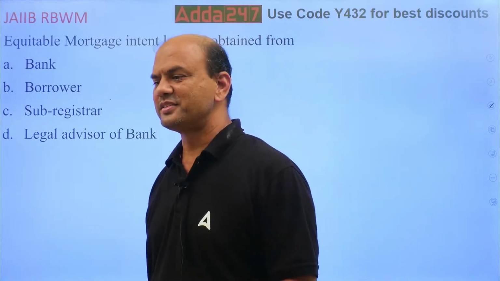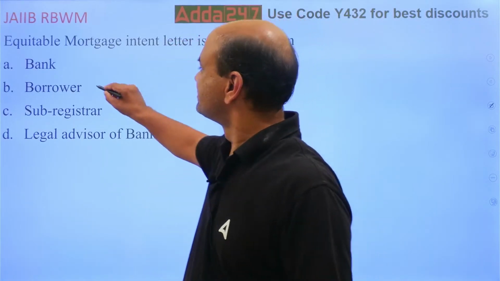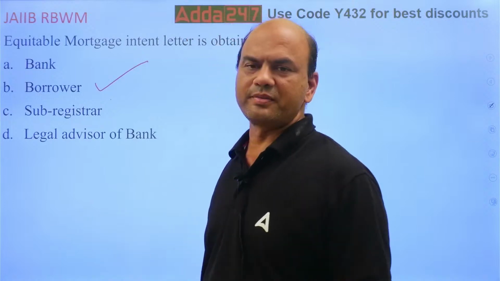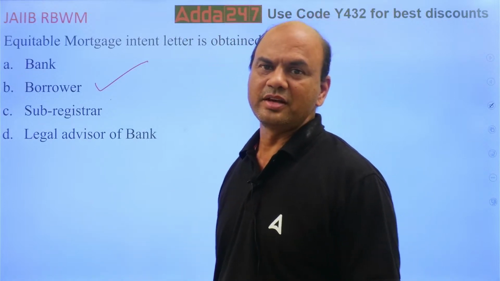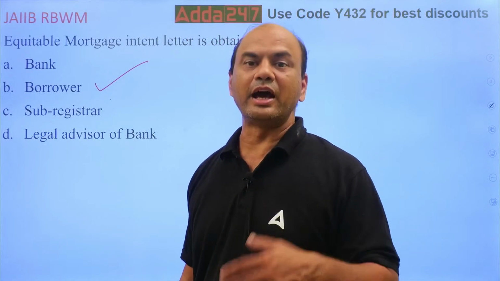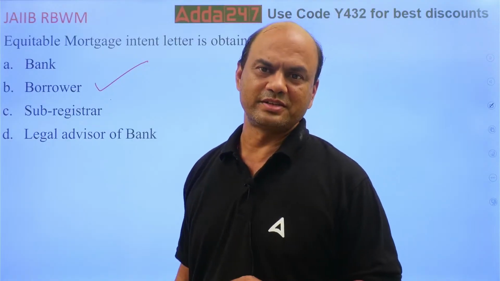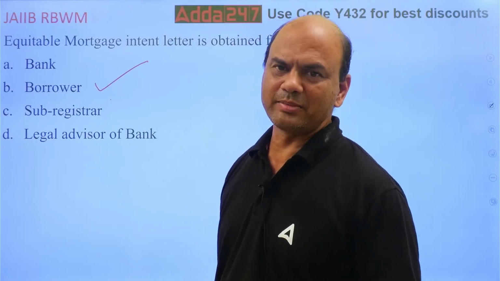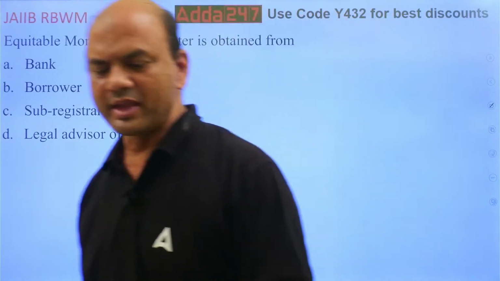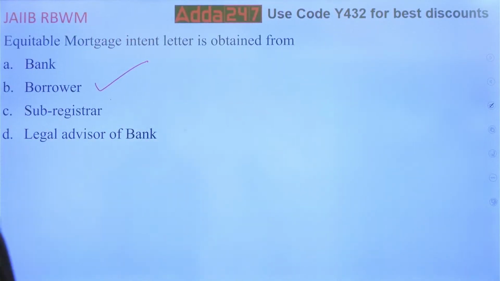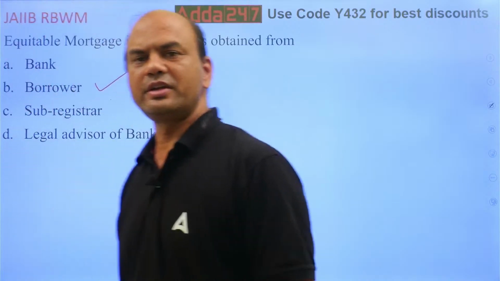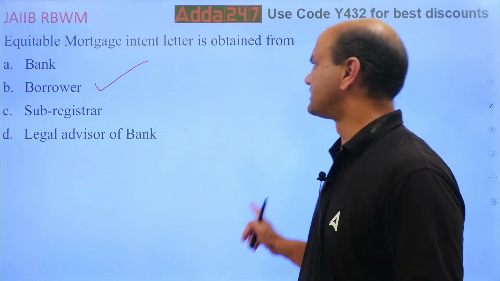It is from the borrower. Intent: this is my property and I want to give the mortgage. So obviously I will be required to give this intent letter, isn't it? So importantly remember, intent is always given by the one who is doing the mortgage. Got it? Next.